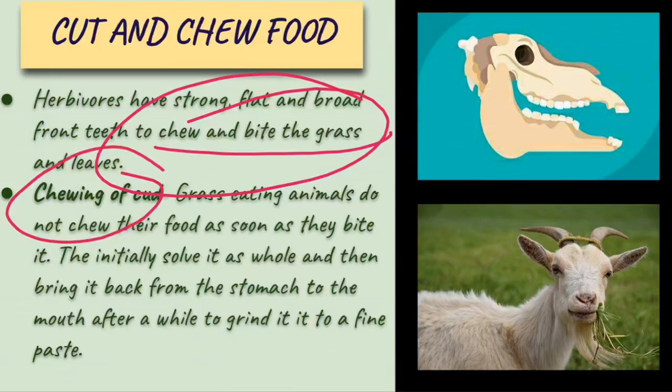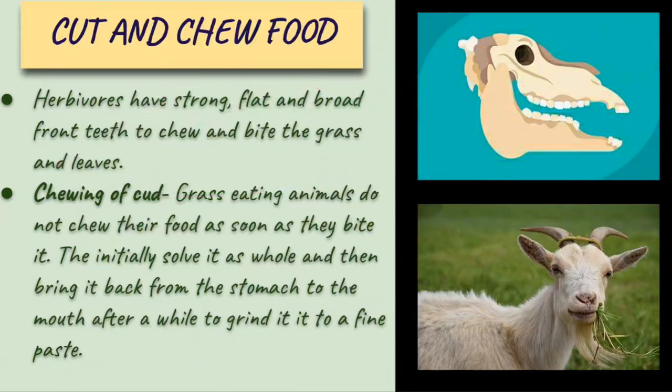Now what actually is chewing of cud? You can see in this picture that this goat is eating grass, but what herbivores actually do is that they do not bite or chew their food thoroughly at once.